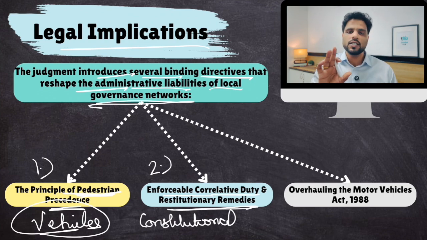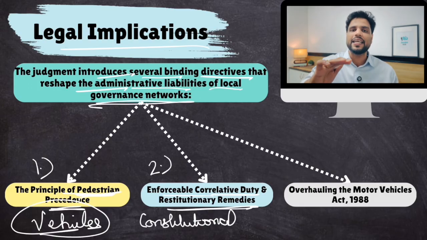Now, what does this term mean? Constitutional restitutionary remedies. Well, what it means is that if, because of negligence on the part of public authorities with respect to planning, any pedestrian gets injured because the footpaths were not safe, there were many issues, okay? If because of their negligence in design of these infrastructure spaces, any citizen gets injured, they can sue the municipality or the state government and seek damages, compensation.